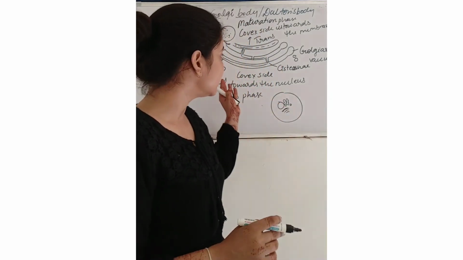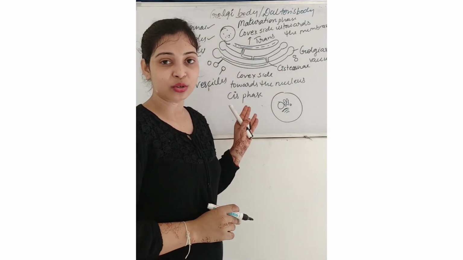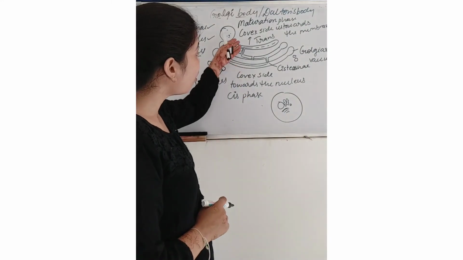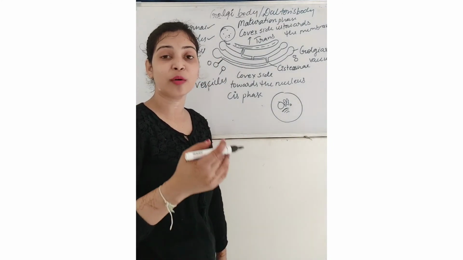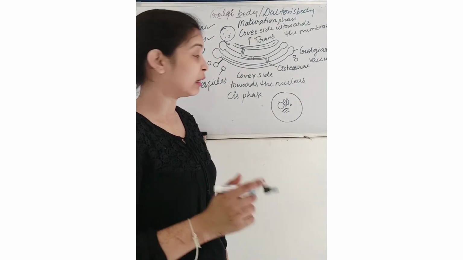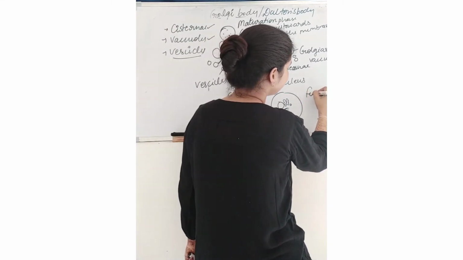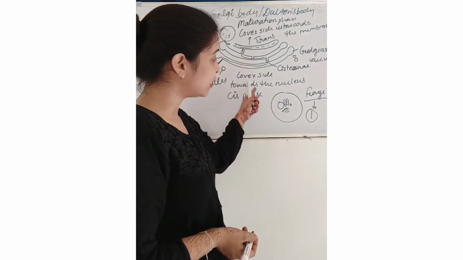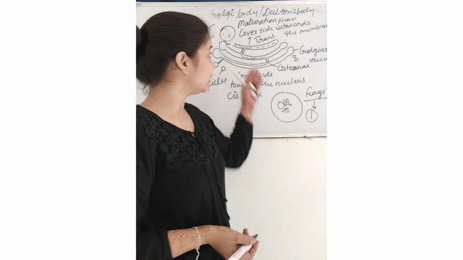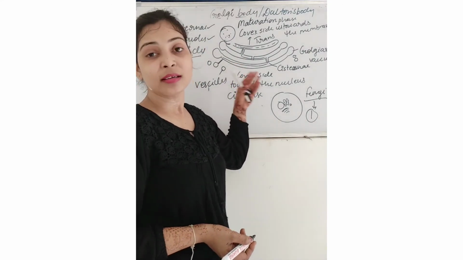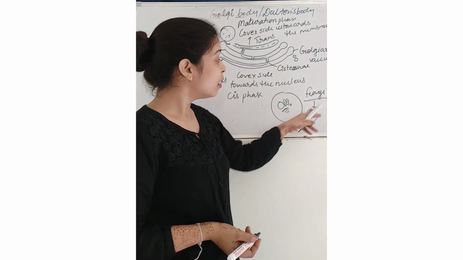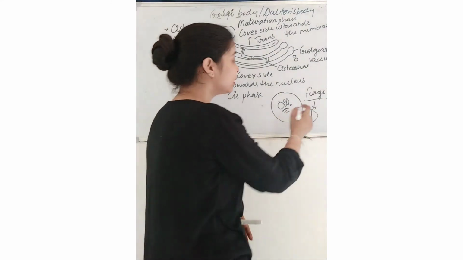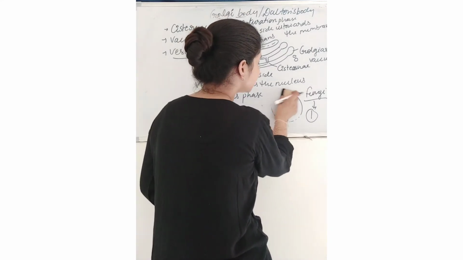Generally, the number of cisternae may vary from 6 to 12, and it can be even more. But in fungi the number of cisternae is one only. So keep in mind that in fungi the cisternae number is 1.